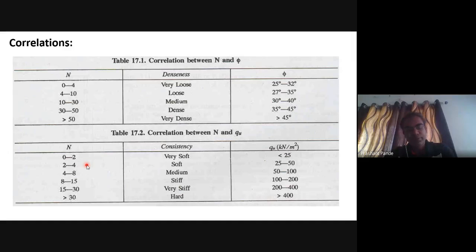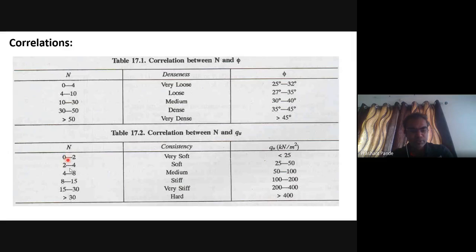For 30 to 50, it is dense, and 35 to 45 will be the angle of shearing resistance. If the N value is greater than 50, then it is considered very dense, and phi is greater than 45 degrees.